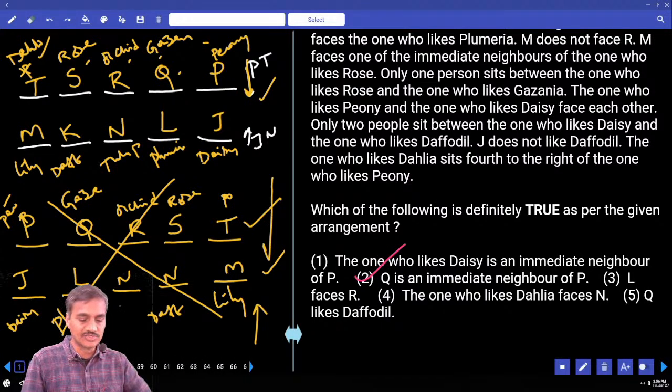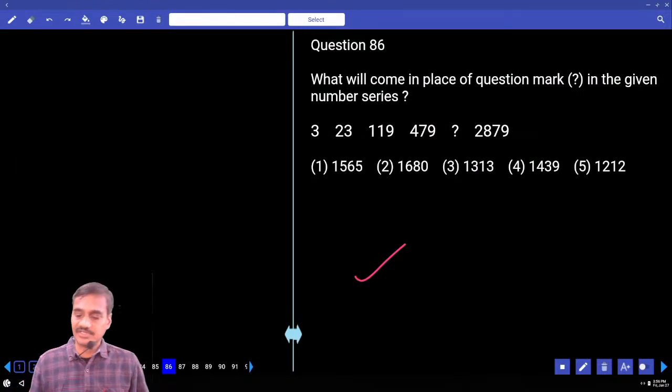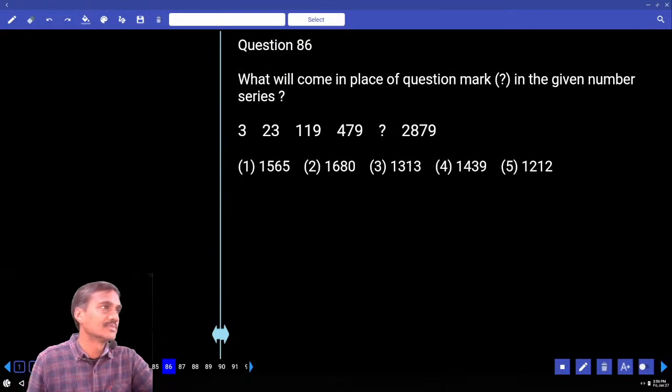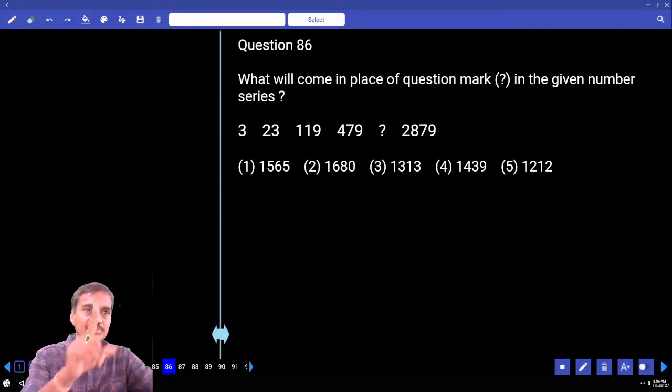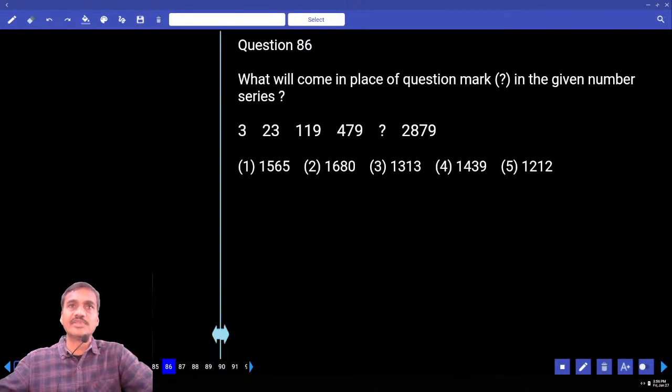Now this 86 to 90. The numbers we have are 3, 23, 119, 479. Isn't it? Then tell me how you do it. First, what we need to do is identify the model, whether it comes in a difference, product or combination. Can you go for difference? No, because the numbers are increasing at a very faster rate.